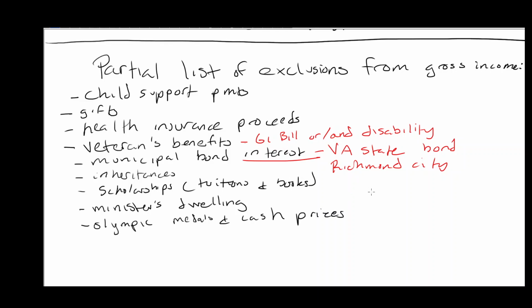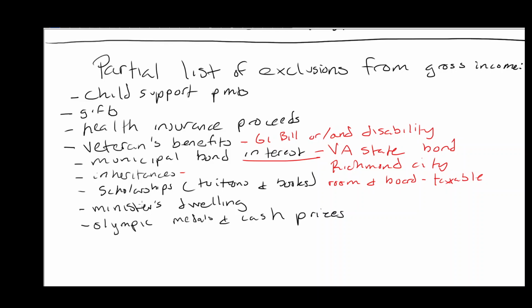If you inherited some money, not taxable. If you got a scholarship for tuition and books, that portion is not taxable. If you did, however, get room and board paid for, those are taxable. So payments for room and board, taxable. Tuition and books, not taxable.